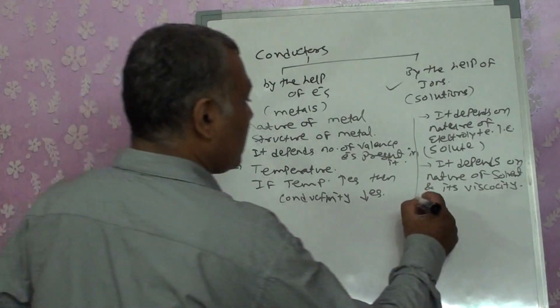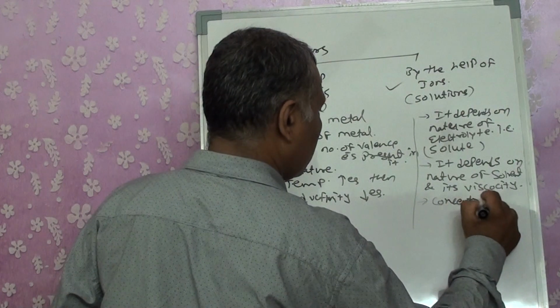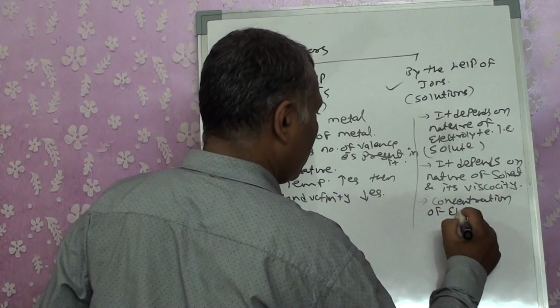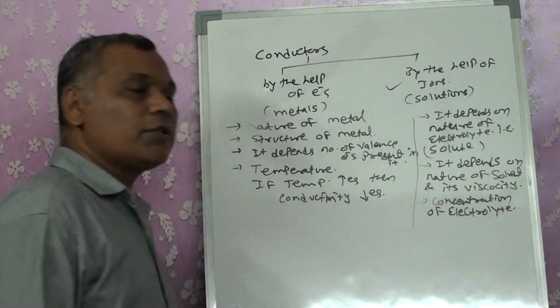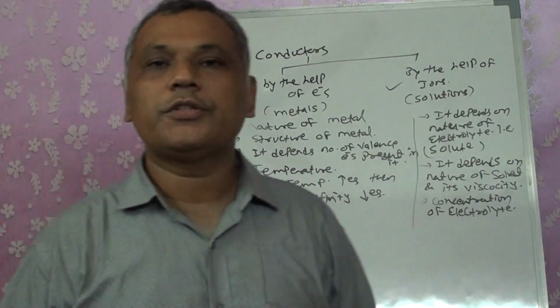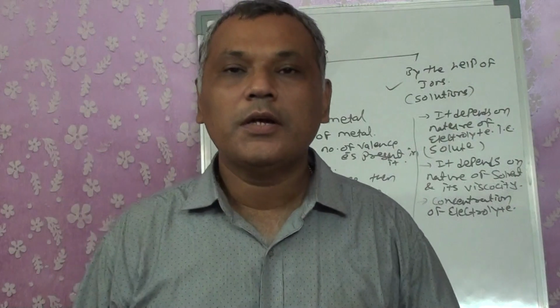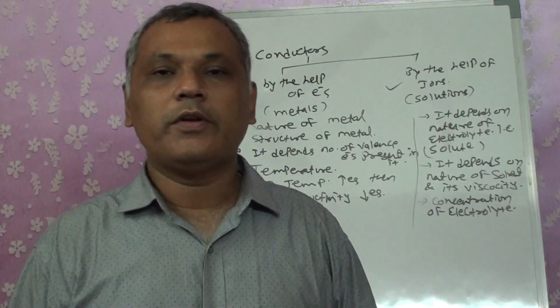The third factor is the concentration of the electrolyte. If the concentration of the electrolyte in the solution is more, that means the concentration of ions is more, and the conductivity will increase.